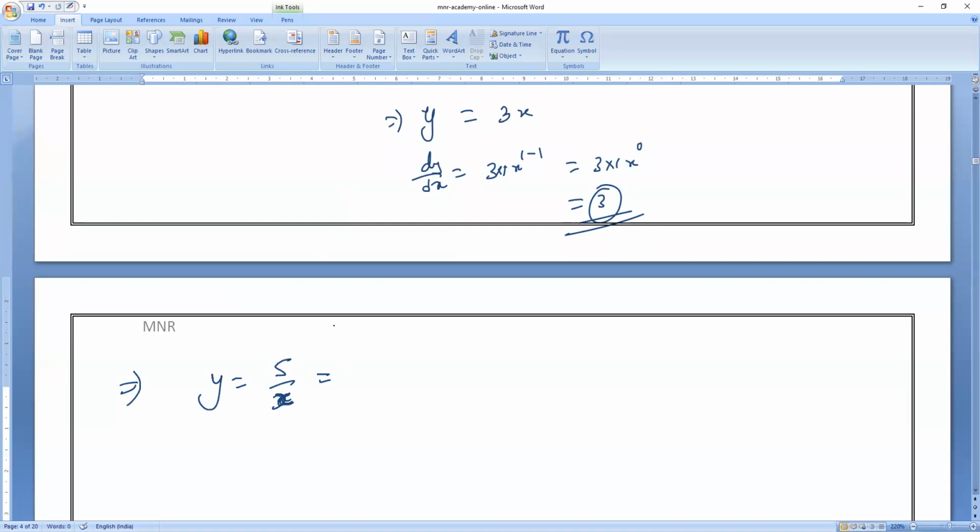Enough. You people are not having anything. 5 by x means, tell me. 5 by x means what can I write? 5 into x power minus 1. Now what will come? dy by dx is equals to 5 into minus 1 into x power minus 1 minus 1. So what will come? Minus 5 into x power minus 2.